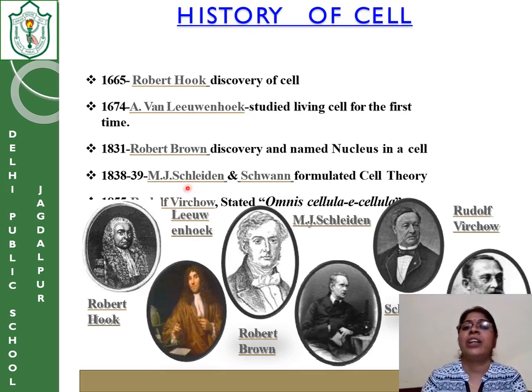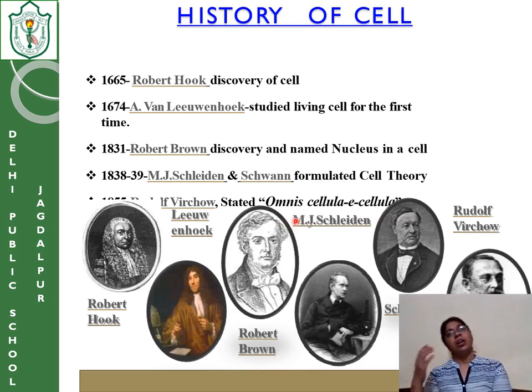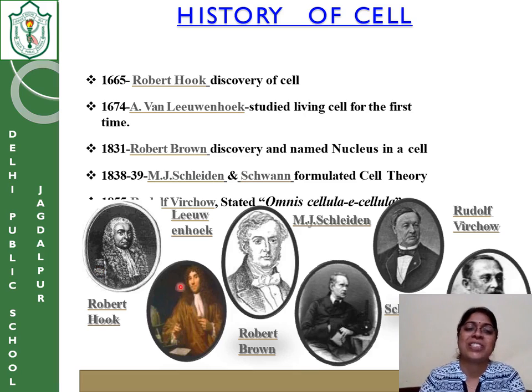Then there is one more scientist, Virchow. He has given a French quote, that is omnes cellulae et cellulae, which means new cells arise from old pre-existing cells. Now you can see pictures of the scientists. This is Sir Robert Hooke, this is Leeuwenhoek, this is Robert Brown, this is Schleiden and Schwann, this is Rudolf Virchow, who has given the formula. He just modified the cell theory given by Schleiden and Schwann.